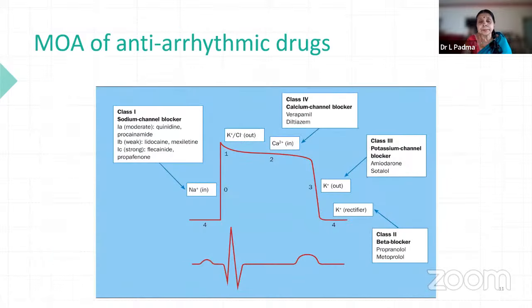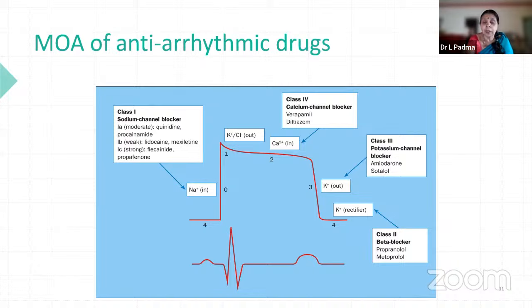as well as rhythm. Now, the mechanism of action of the usual 4 classes of drugs, as I told you: class 1 mainly blocks phase 0, that is the sodium inward current is blocked. Once the sodium inward current is blocked, the height is decreased and it is slowed.